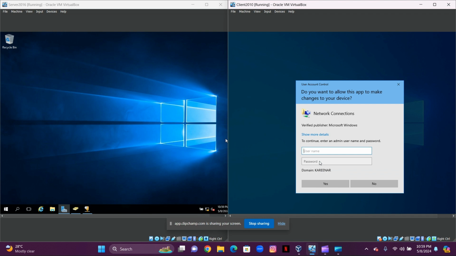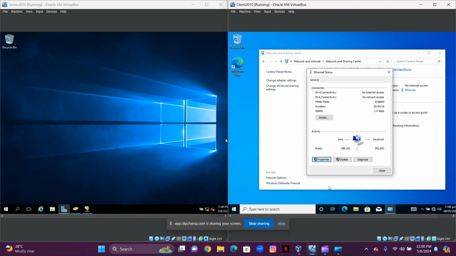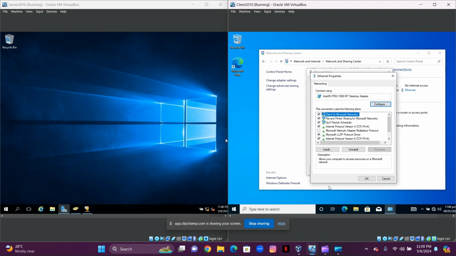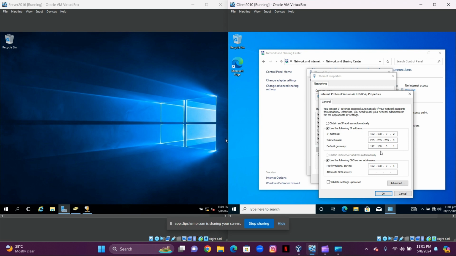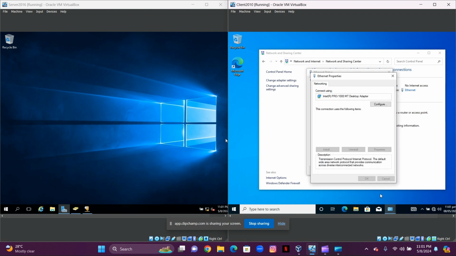We're then being prompted to enter our username and password. It will be the same administrator and the password that goes with it. We're going to go to TCP/IPv4. We're going to select properties. We're going to choose our options to obtain an IP address automatically. We're going to select OK. We're going to select close.